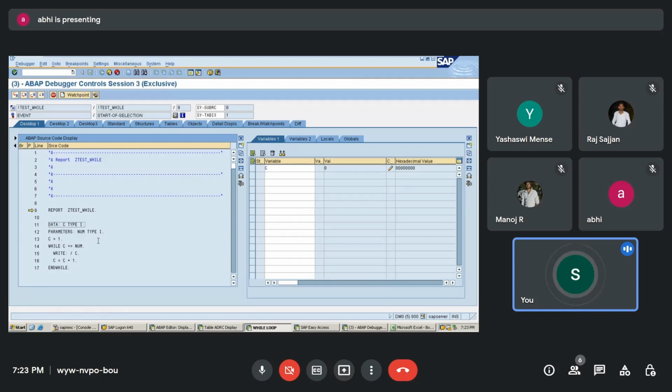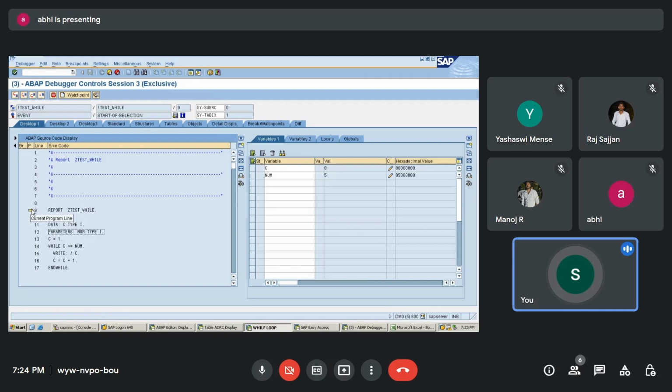Also I'll take num, double click on it, and you can see over here that I have entered the value 5, so it has come over here as 5. But at the beginning our C value is 0, because my controller is still over here. You can see this yellow arrow. That is my controller.